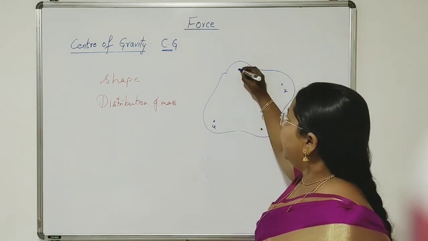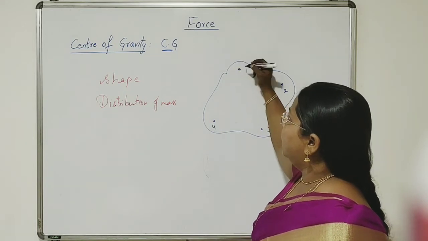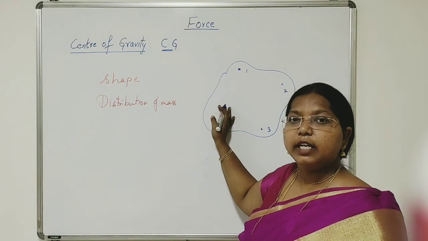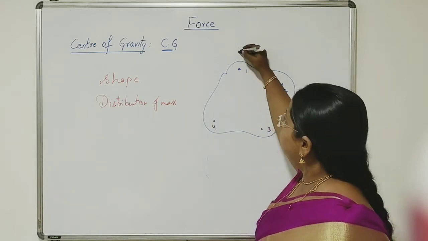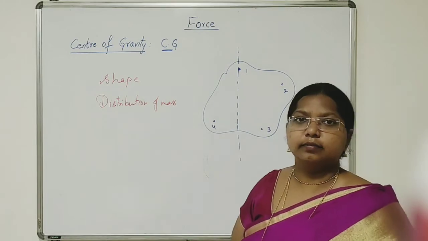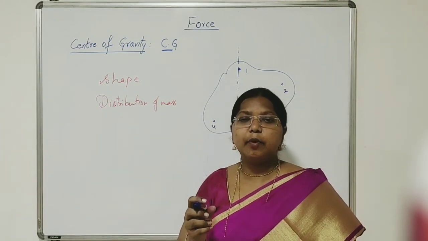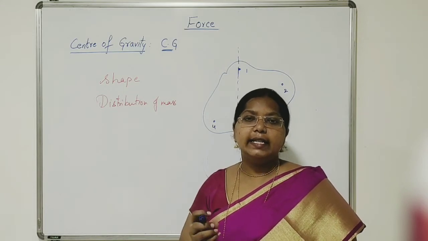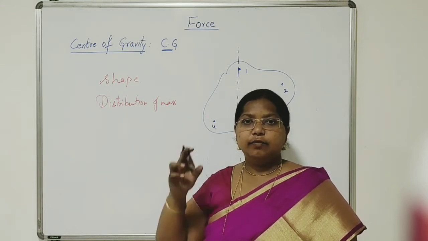I have nailed it to the wall and now the irregular body is free to move. After it is stabilized, draw a line passing through point 1.